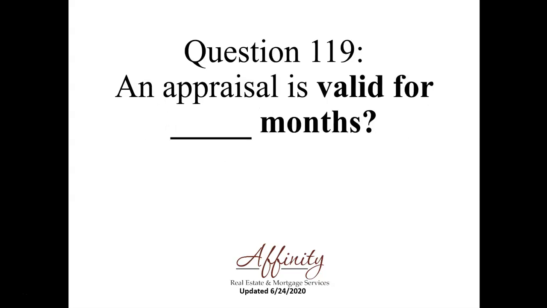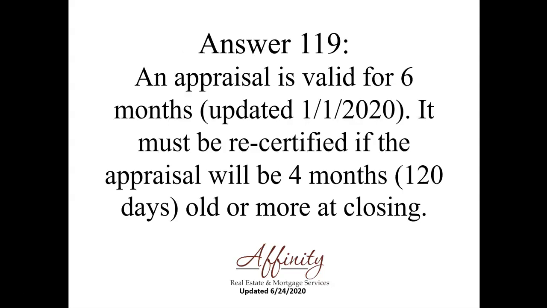Question 119. An appraisal is valid for how many months? An appraisal is valid for 6 months, updated 1/1/20. It must be recertified if the appraisal will be 4 months, meaning 120 days old, or more at the time of closing.